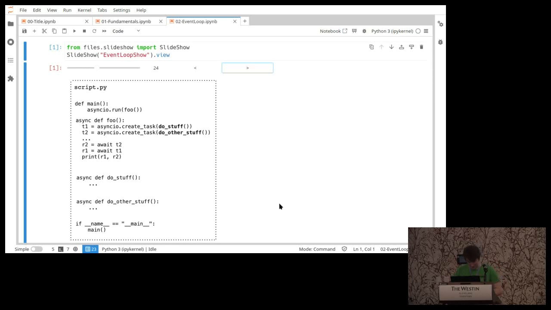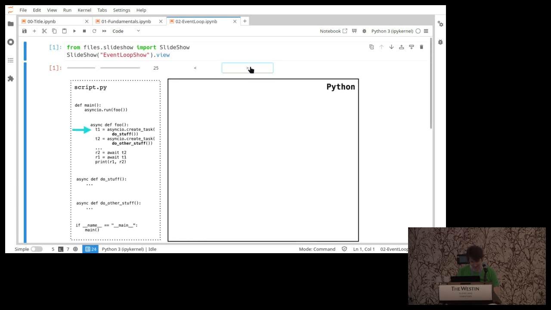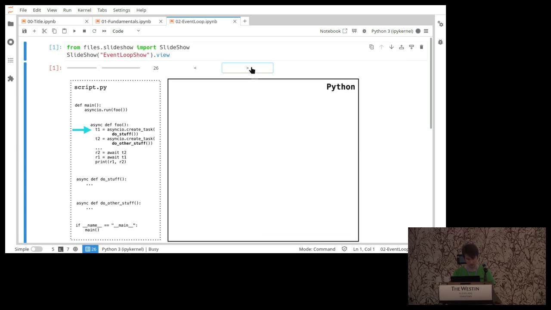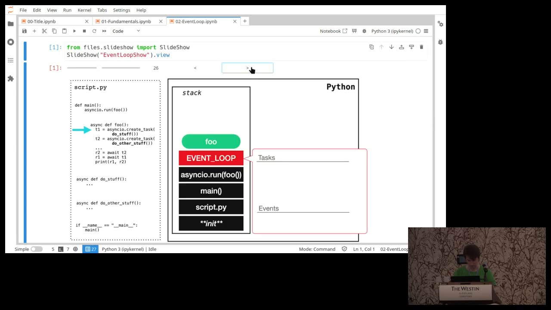So let's introduce some tasks. Instead of just awaiting two things, we're going to create two tasks, do stuff and do other stuff. And then we're awaiting both of those tasks because they're futures and they're awaitables. So we can do that. Let's see. We'll just run the same stack. At this point, we're creating a task T1 and a task T2 inside of foo. Then foo can do whatever it is that it wants to do.